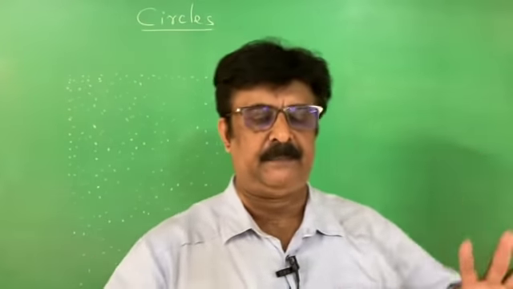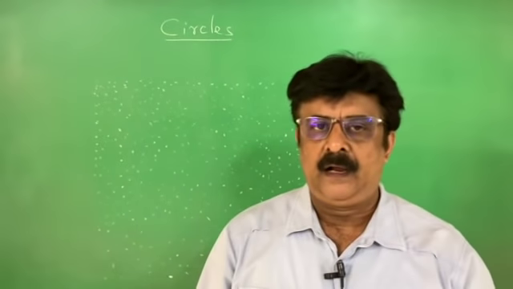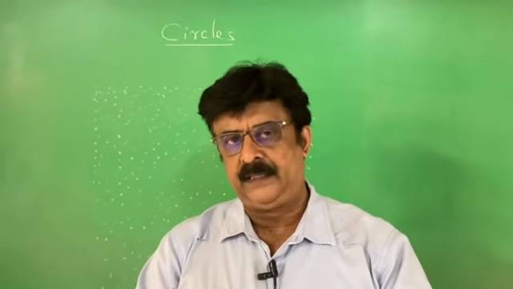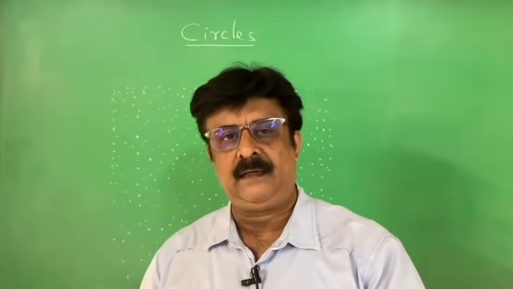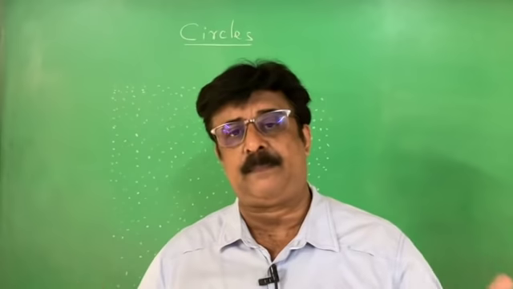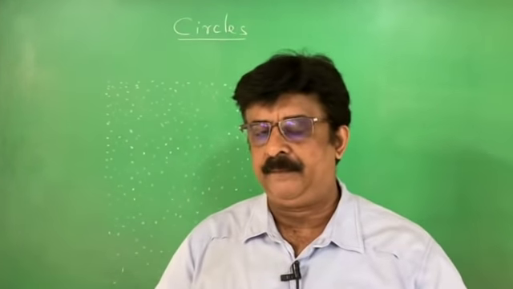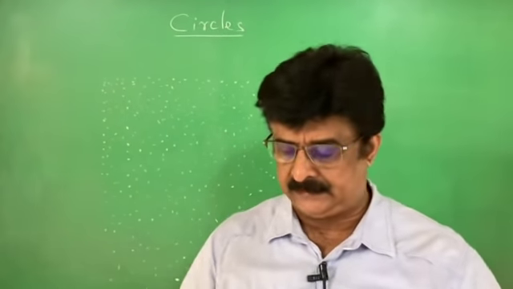Now the basic question is, what is a circle? How to define a circle? Is each circle a plane? We have to get an idea related to circle. Is each circle a polygon? No, a circle is not a polygon. Then what is a circle? The definition goes like this.